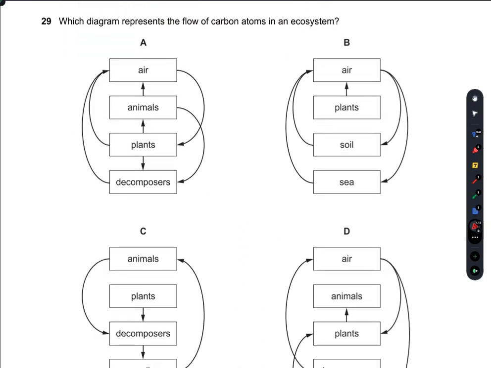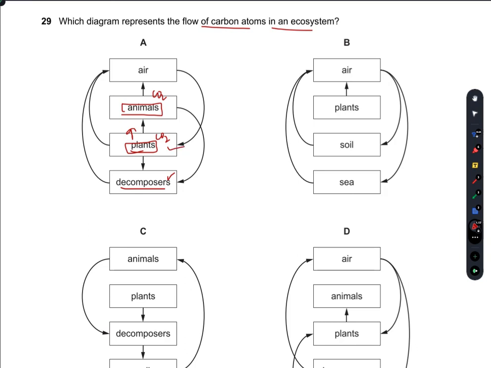Which diagram represents the flow of carbon atoms in an ecosystem? So in an ecosystem, these animals do respiration and evolve CO2, meaning carbon, to the air. Similarly, plants do respiration and evolve CO2 to the air. And animals are decomposed by decomposers. Plants are decomposed by decomposers, but this is not shown in this graph.